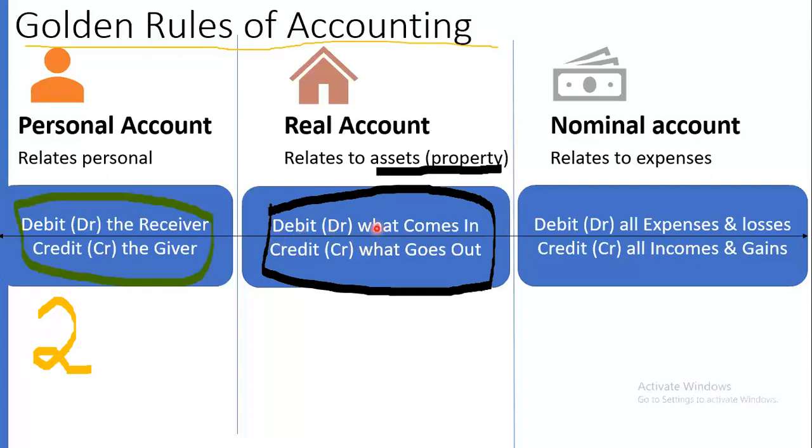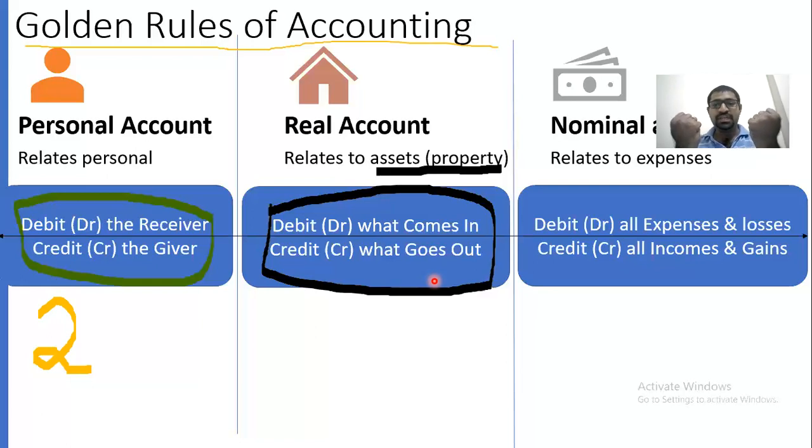So debit what comes into your business, and from the business, what is going out, that you need to identify. I'll take the same example: purchased machinery worth rupees 10,000. That's just a small example. Now how will we purchase? While purchasing I paid cash. So both cash and machinery are there. When you're paying cash on one hand, on the other hand you are receiving machinery, both are there.